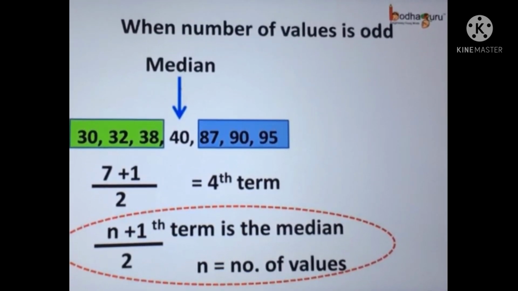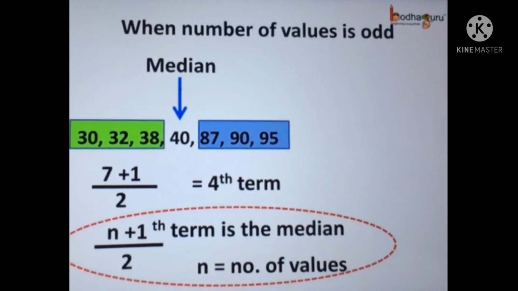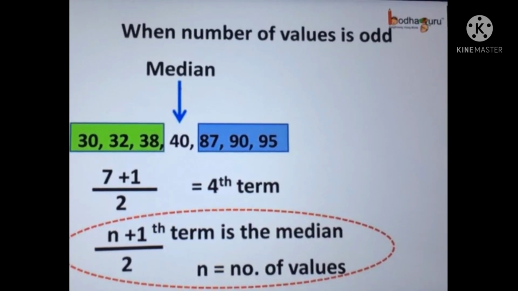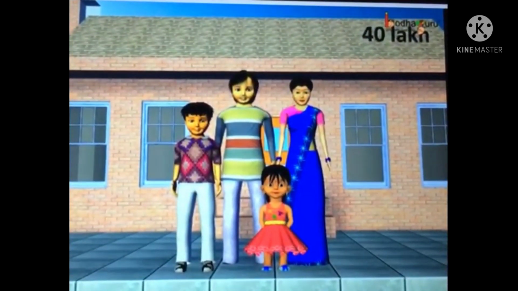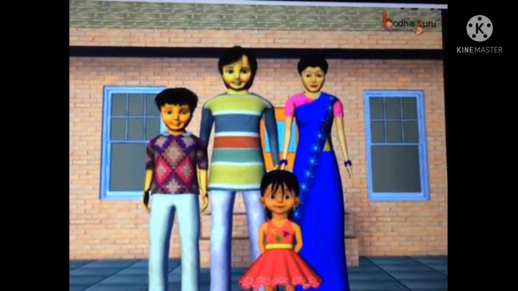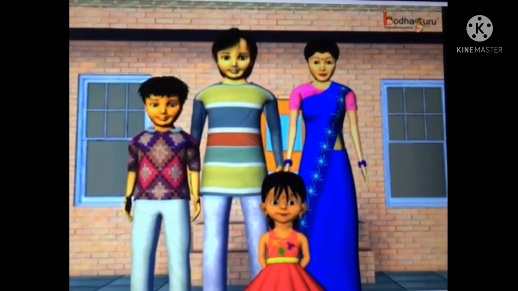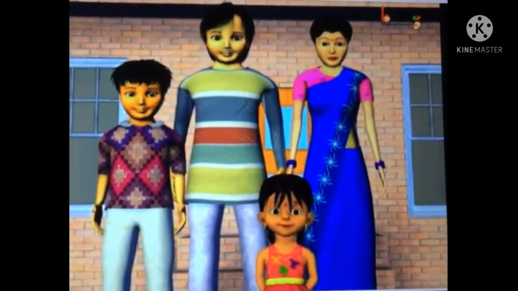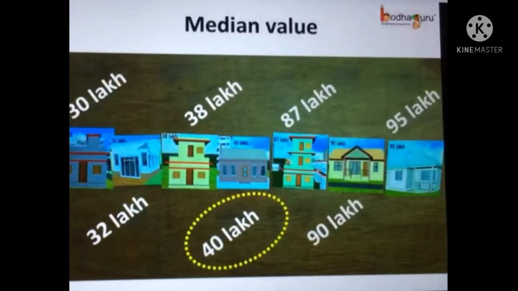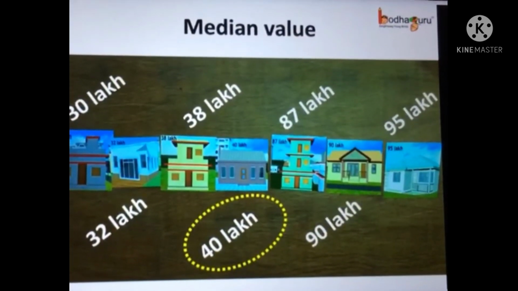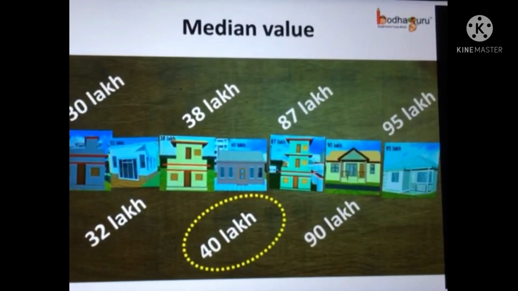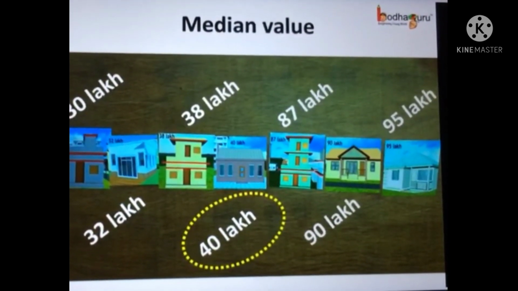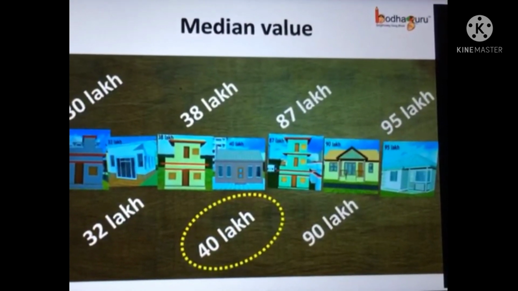So the 4th value is the median value, and the 4th value is 40. So the 40 lakh house was the median here. And finally, he chose the 40 lakh house, which was the median of the ordered list. So now you know what the median value is. It is simply the middle value of the ordered list of values, like the house worth 40 lakhs here.